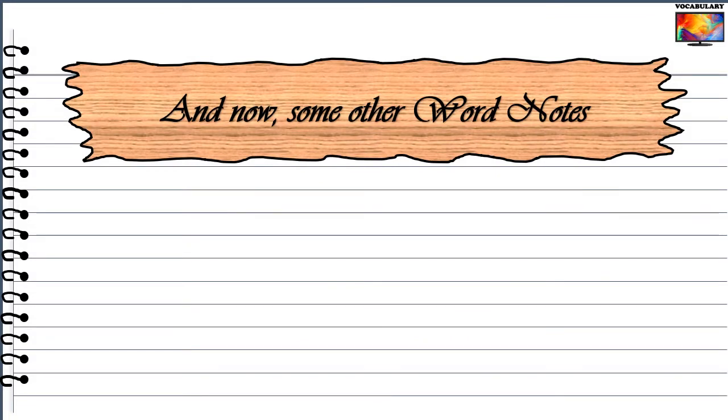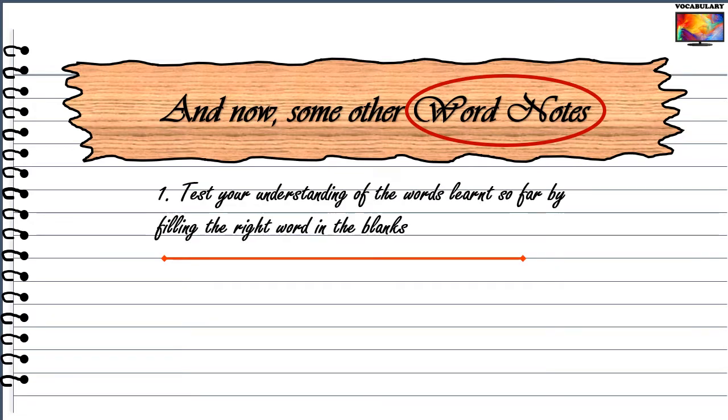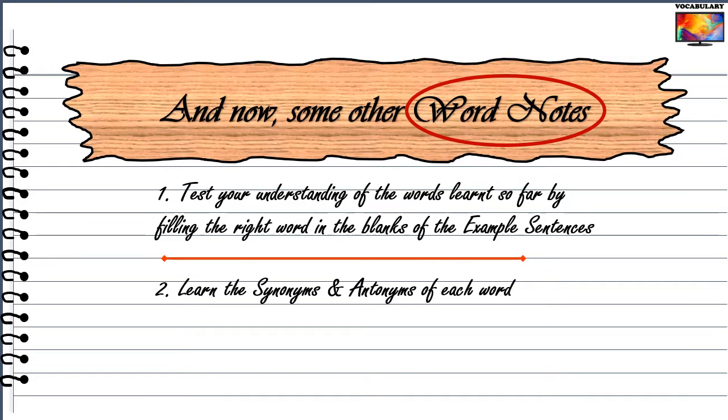Now we come to the second half of this lesson, which basically targets the usage through sentences and other notes for these 5 words. We will first test your definitions of the words learned so far by filling the right word in the blanks of the example sentences. And after that, we will attempt to memorize the synonyms and antonyms of each word.